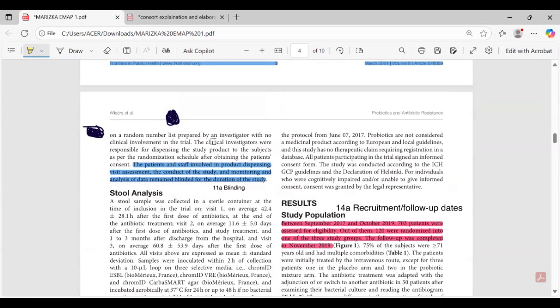So 11A, blinding. The patients and staff involved in product dispensing, visit assessment, the conduct of the study, and monitoring and analysis of data remained blinded for the duration of the study.